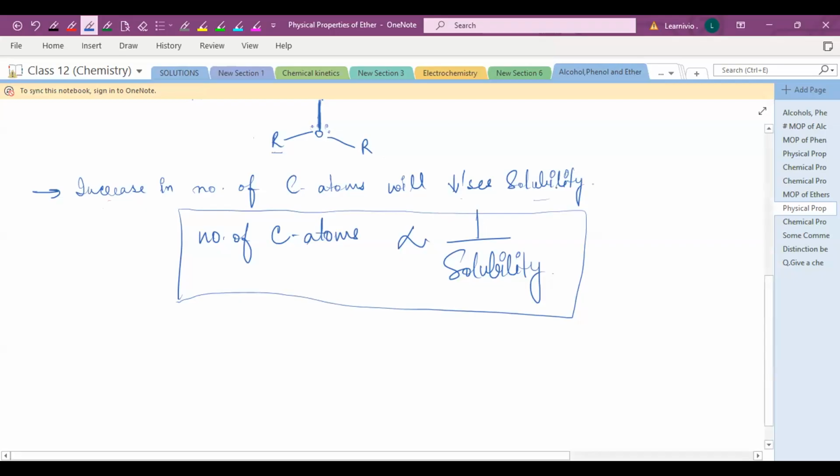Because the more bulky the alkyl groups, the more they hinder the solubility. They hinder the formation of hydrogen bonding, basically. Due to the non-formation of the hydrogen bonding, the solubility will decrease. So that's why the number of carbon atoms is inversely proportional to the solubility.